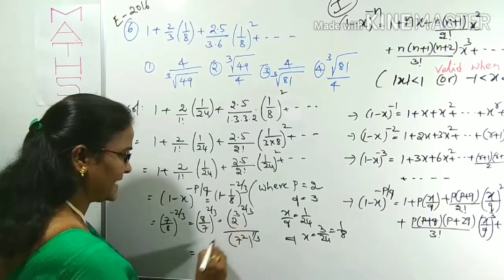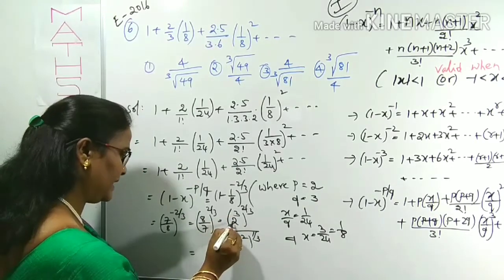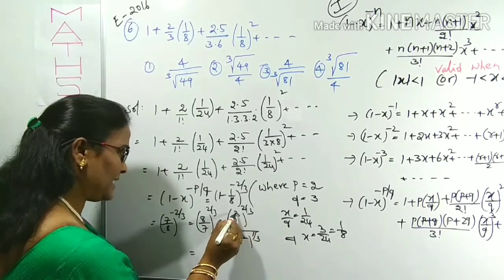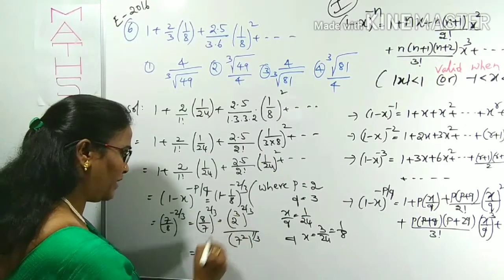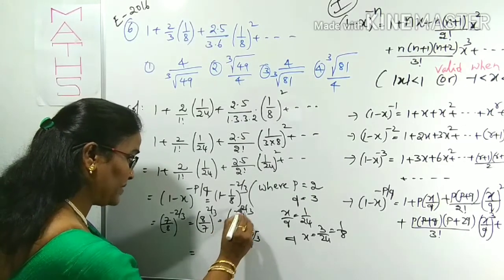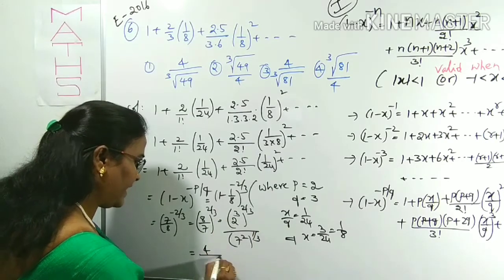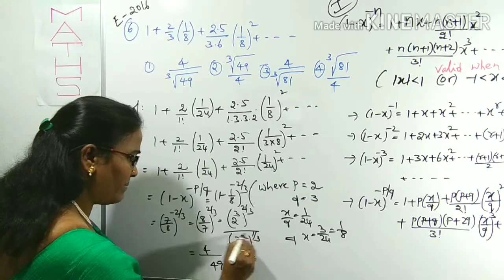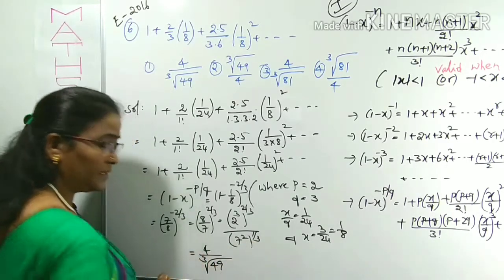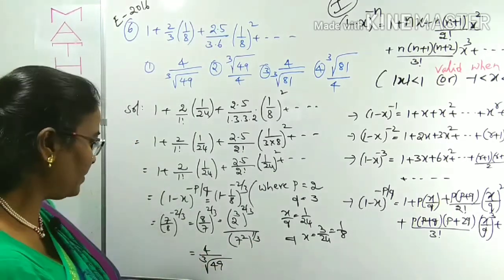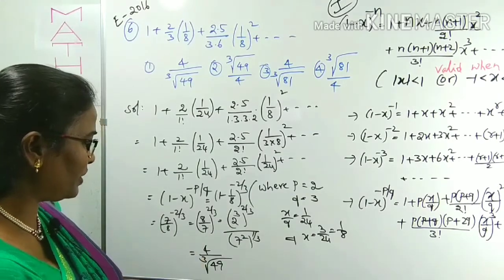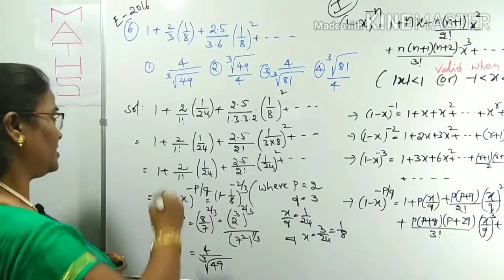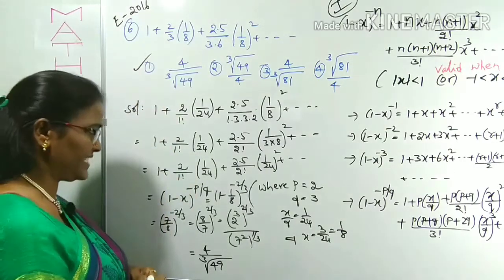Now 2 cube is 8. Already 8 only, I had written 2 cube. 3 gets cancelled. What is left over? 2 power 2, so 2 square. 2 square is 4, divided by 7 square is 49. What is this? 1 by 3, we can write cube root. Okay, now this is 4 by cube root of 49. Which option? Yes, clearly 100% first option.